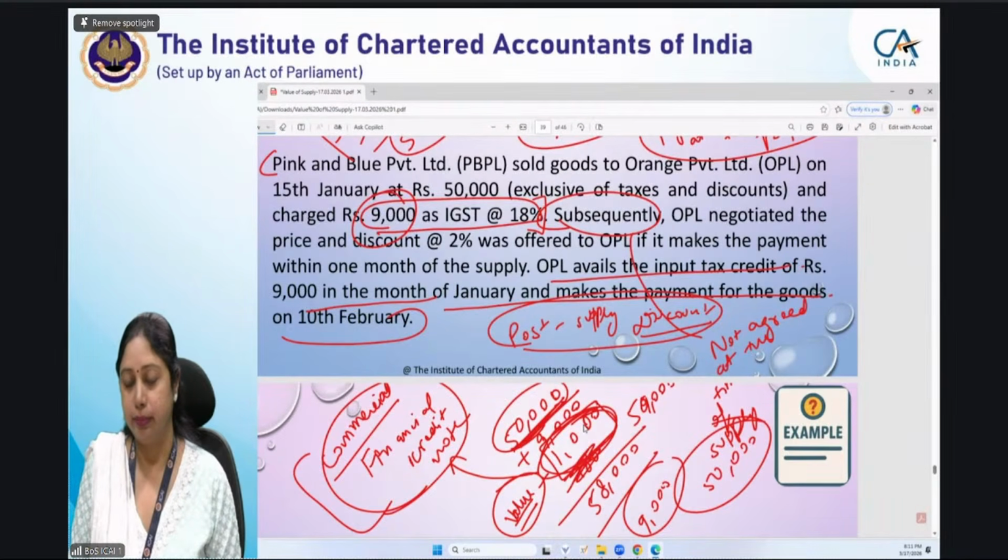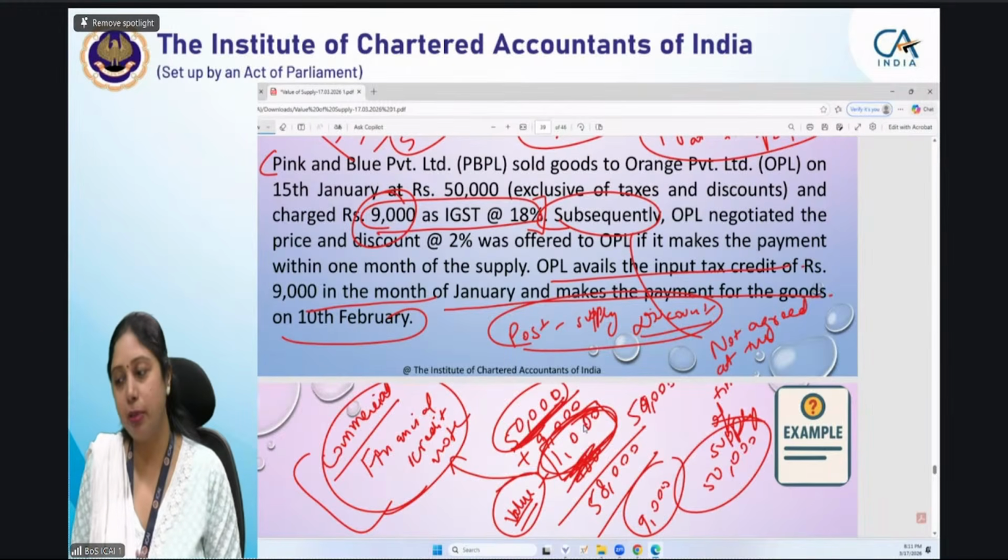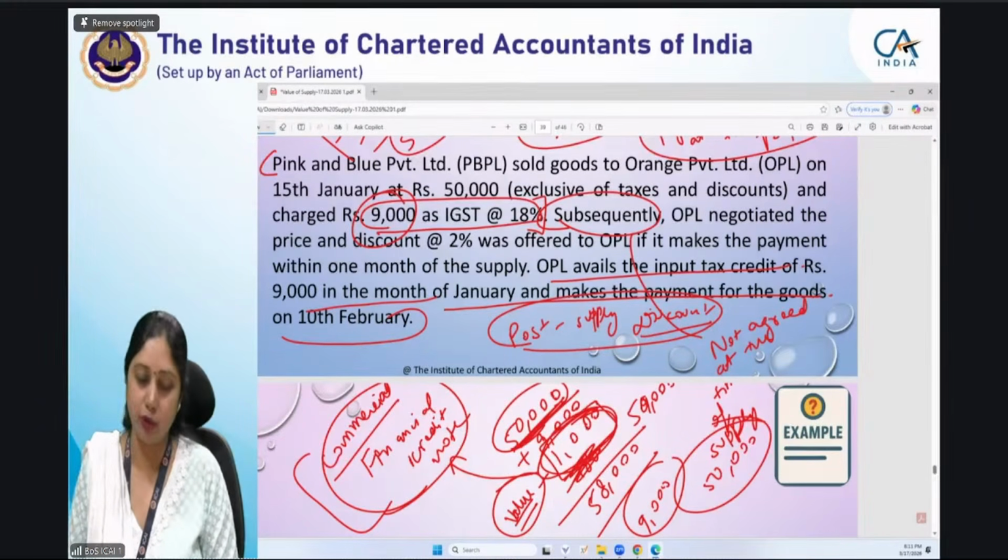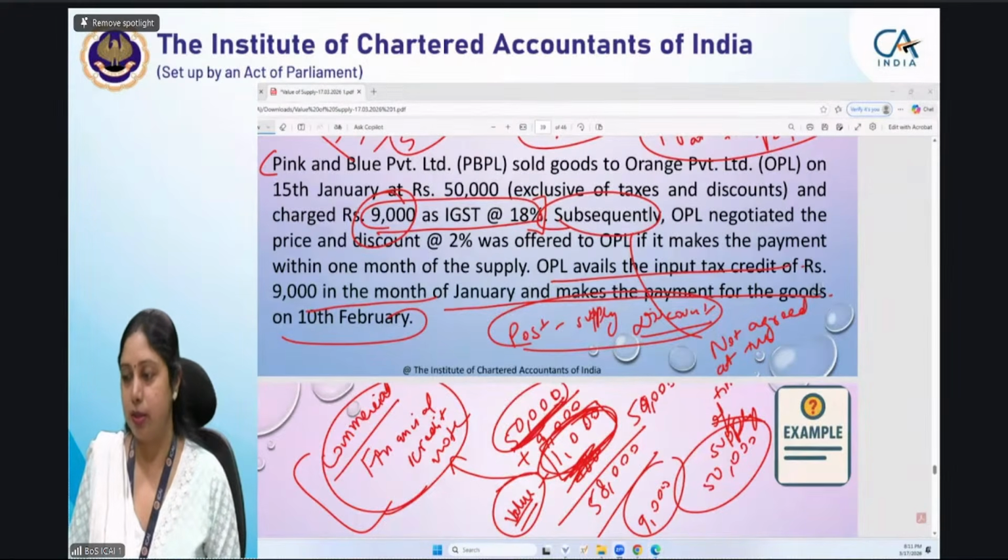Yes, ma'am. For that discount amount of 1,000, the GST was 180 rupees. That 180 rupees will still be included in the GST. That is included, not excluded. Yes, yes. Okay. Okay, ma'am.